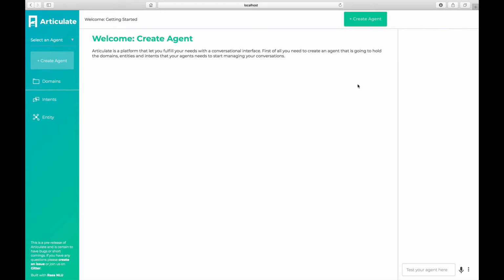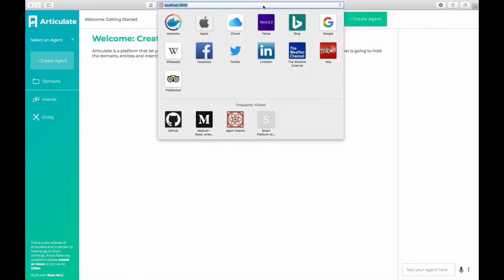I wanted to give everyone a quick demo or walkthrough of what Articulate is capable of in its current form. It's early release software, so use it with that in mind, but we think it's already got a lot of great features. With that, this is the interface that you're greeted with whenever you bring Articulate up. If you're running locally, then by default it's at localhost 3500.